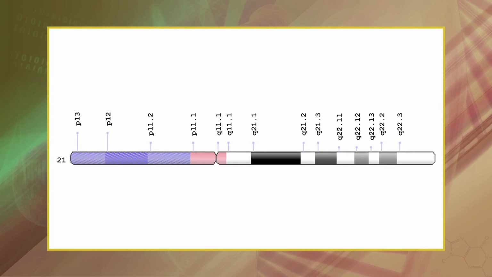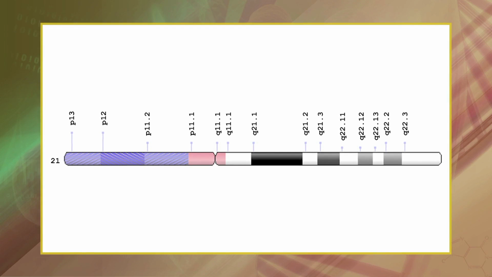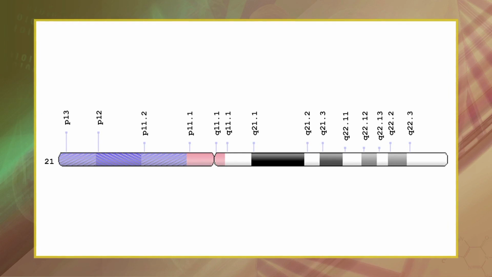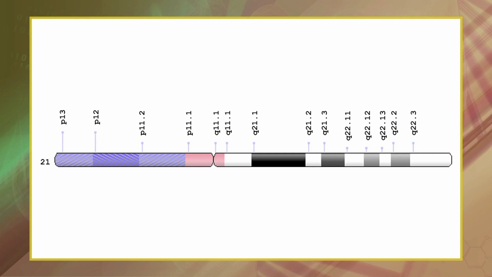The most well-known and most common autosomal abnormality is Down syndrome. This is a mild to severe form of mental retardation accompanied by distinctive physical traits. People with Down syndrome have an irregularity with autosome pair 21. In most cases, there is an extra chromosome.